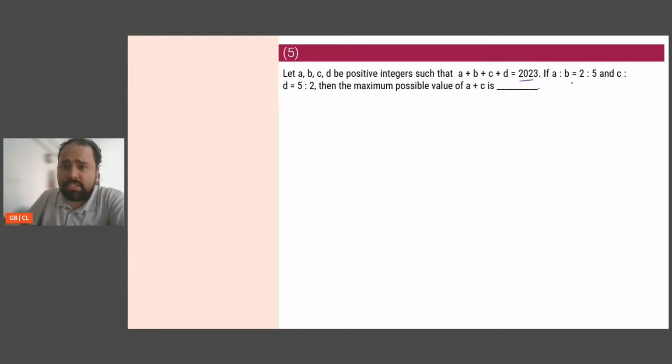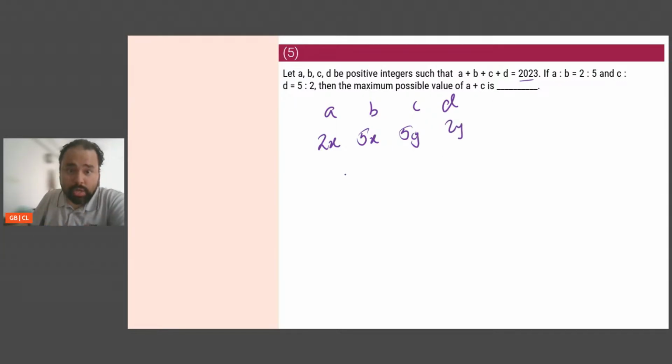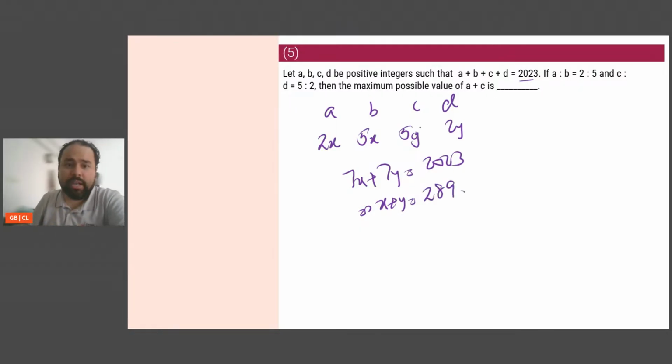A plus B plus C plus D is given. A is to B is given. So what I'll do is A, B, C and D. Now A I can say is 2x. B will then be 5x. C I can say is 5y. D will then be 2y. Now A plus B plus C plus D is 2023. So I can say 7x plus 7y is 2023. This means x plus y is 2023 divided by 7, which is 289. x plus y is 289.